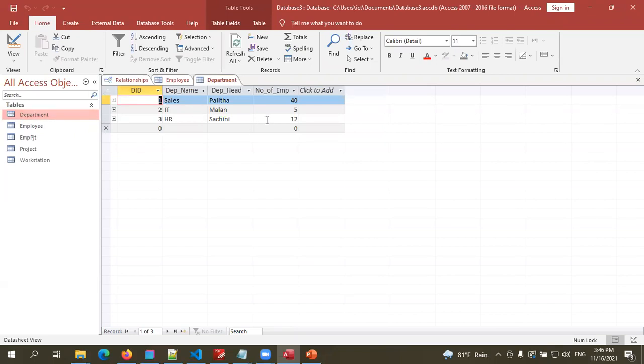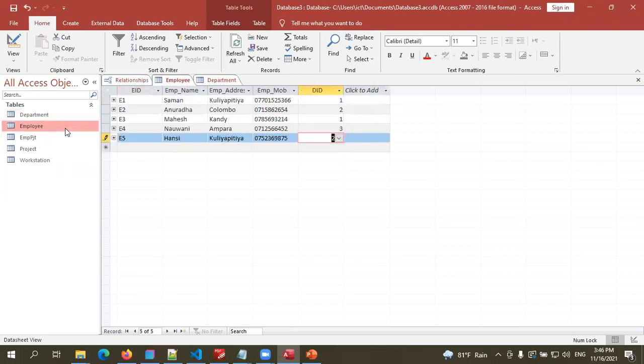Because department name is in another table, and employee name is in another table. So I'm going to create a table which has employee name and the department name. Those tables are called queries because we're going to create those tables temporarily using the already available data. It's a combination of fields spread over different tables. We use queries to abstract data from the tables.